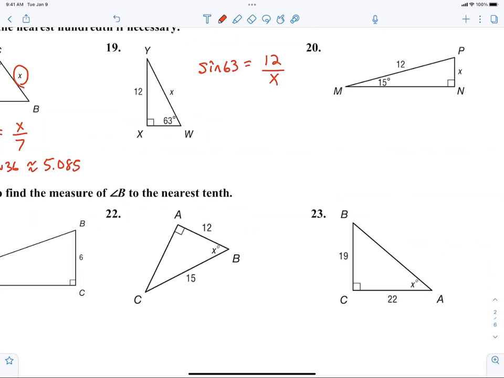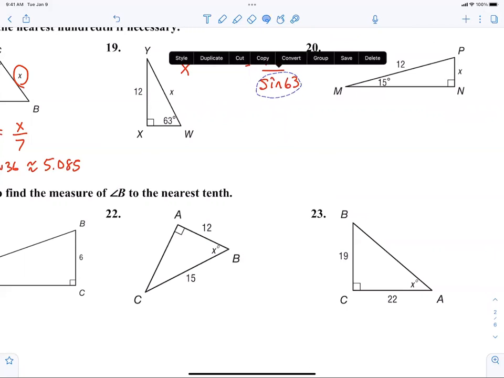If you want, you can always make it a proportion, two fractions. But that's not really how I want you to do it. I want everybody to look up on the board and see if you're agreeing with me. If I want to solve that, I'm going to multiply by x, and then I'm going to divide by the sine of 63.